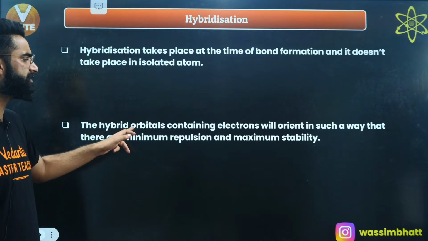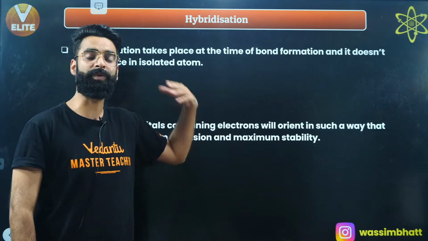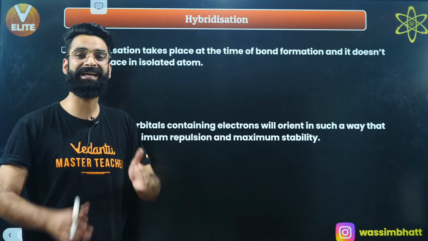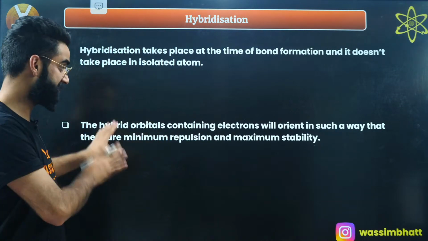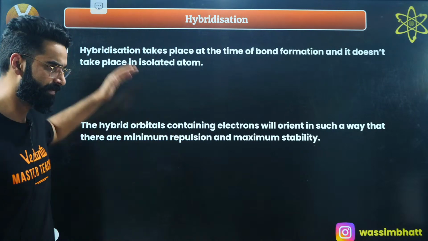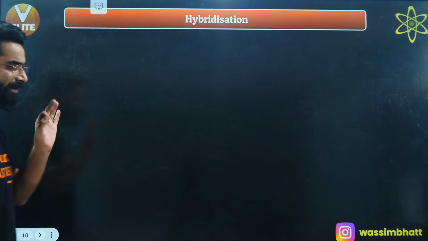The hybrid orbitals containing the electrons are going to orient themselves in such a way that there are minimum repulsions between them and maximum stability. What that means is something I'm going to explain sometime. First of all, these are a few points related to hybridization.